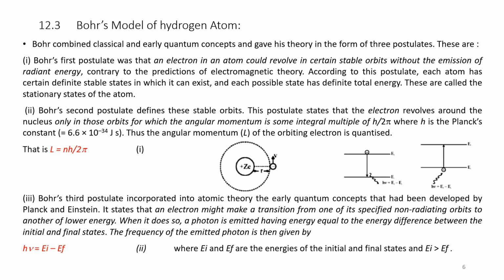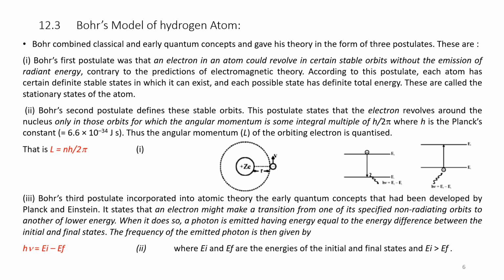See, in the diagram it is shown here. So this is one energy state and another state, and this is the nucleus. Ze, plus Ze, is the nucleus of an atom, and this is the radius of the orbit. This is the electronic orbit shown in the dotted line. So its velocity is tangential at every point. R is the radius of this. Ze is the nucleus.